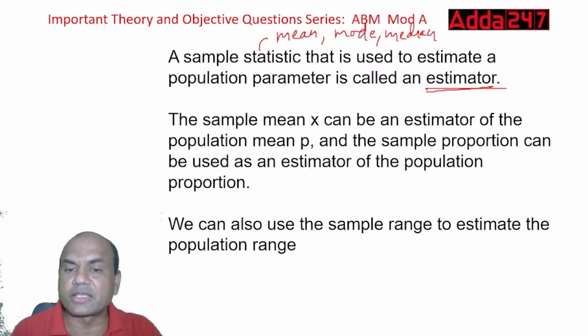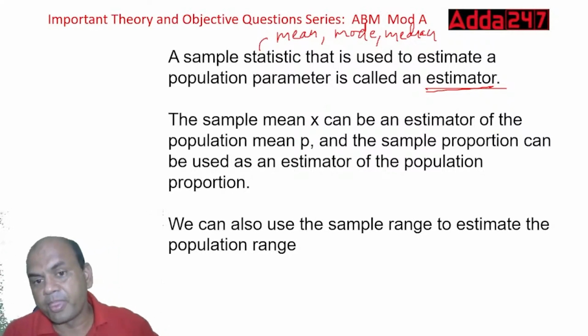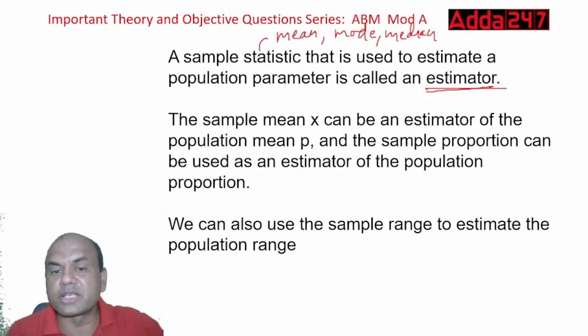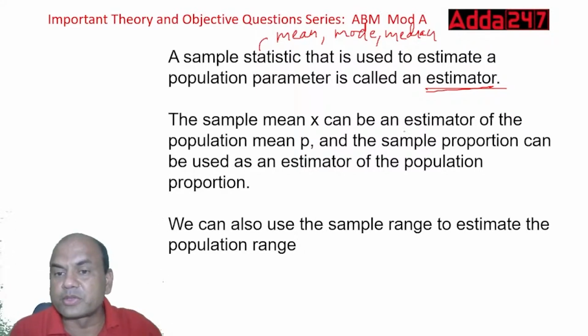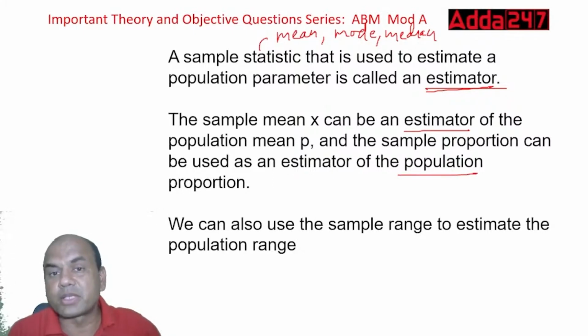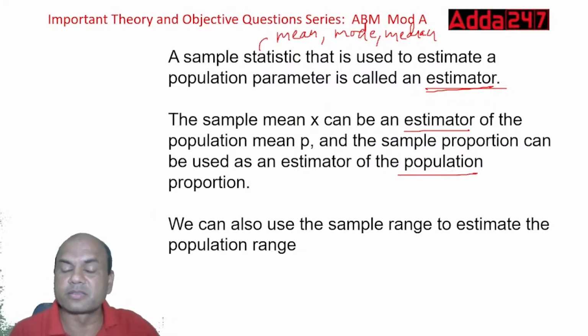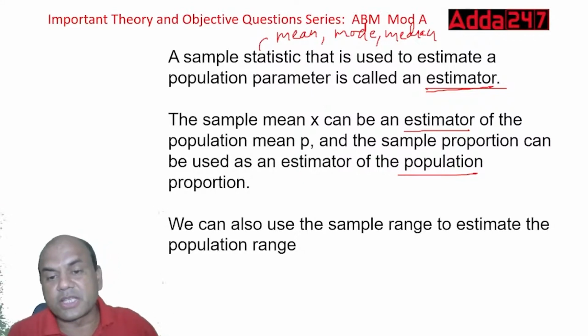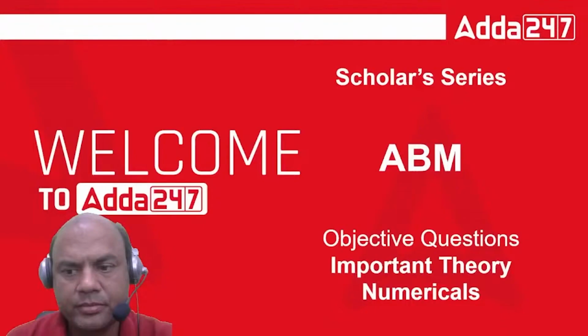The sample mean X can be an estimator of the population mean. And the sample proportion can be used as an estimator of the population proportion. So what does it mean? I'm calculating this mean from the samples and using it for the population. We can also use the sample range to estimate the population range.